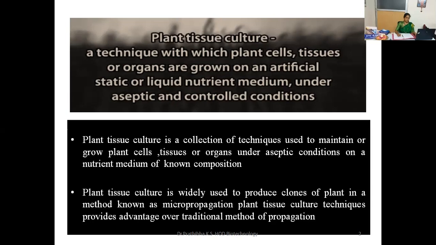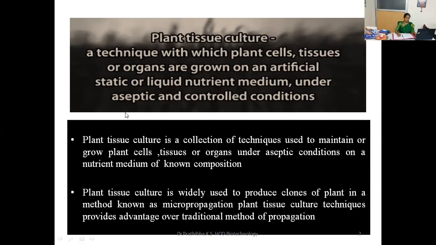Here in this plant tissue culture, we are using a terminology explant. What is explant? The excised plant portion or bits of leaf, stem, root, or any part of the plant used to start tissue culture is known as explant. So here, whatever cells, tissues, organs we will be using, that will be known as explant. We say here explant inoculation. In the aseptic chamber, we inoculate all these cells, tissues, organs. So we can say there explant inoculation.